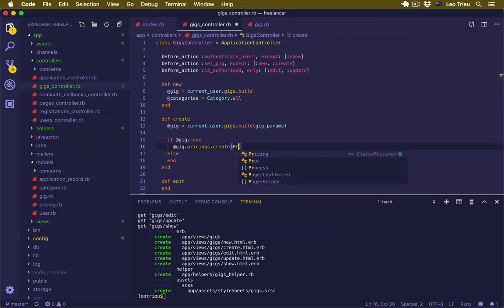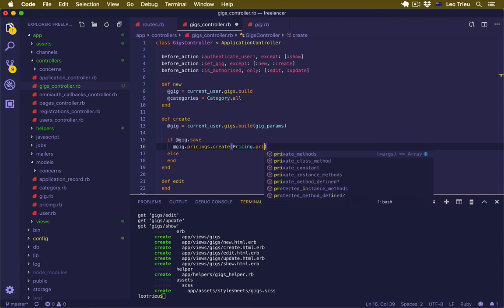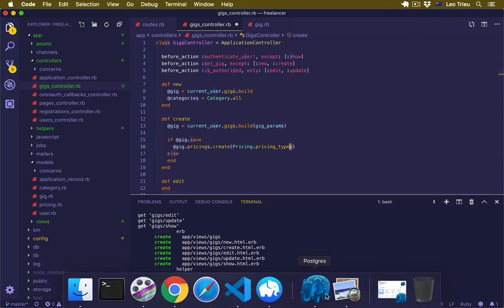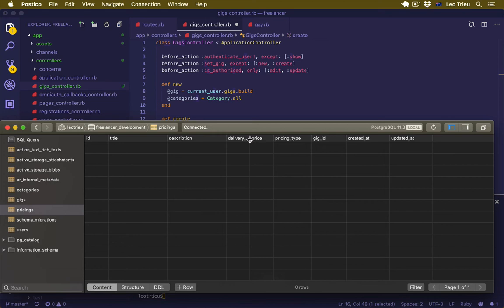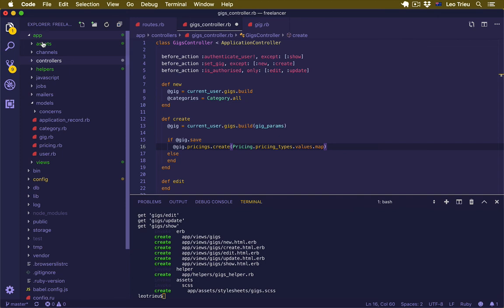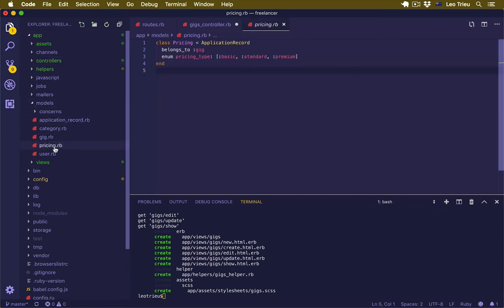Here's a way. We're going to say Pricing.pricing_types, make sure that you got the s at the end. This one is the pricing_type enum, and here you're going to say values.map. So you just get the pricing types from the model pricing, here is the one.